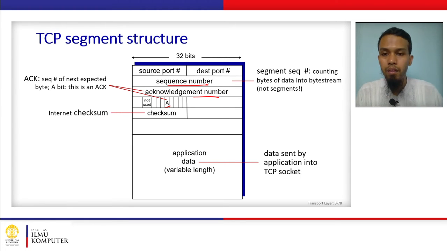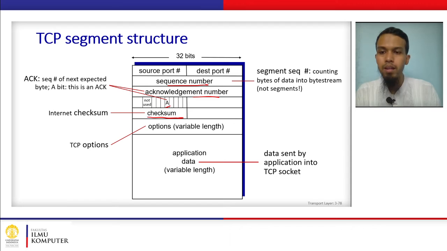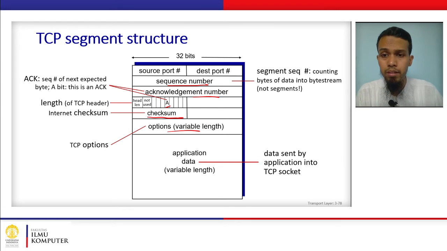There is a checksum, essentially the same as the UDP checksum. There are TCP options with variable length, and then we have the length of the TCP header. This is specific only to the header, unlike the length in the UDP header that covers the whole segment.